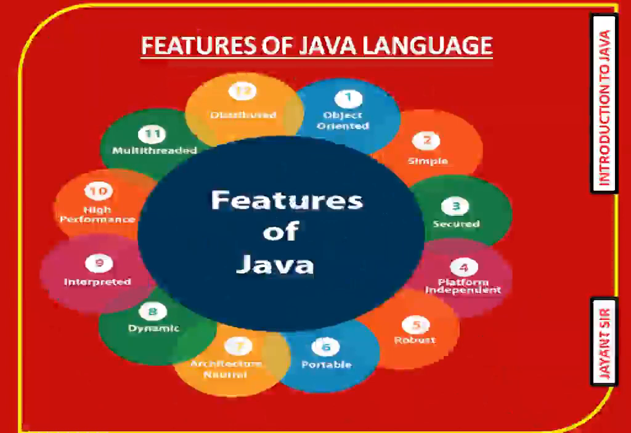Object-oriented, simple, secure, platform-independent, robust, portable, architecture-neutral, dynamic, interpreted, high-performance, multi-threaded, and distributed. Here so many features of Java are given. Children, as you are standard 10 students, you need not learn all the features. Only 4 to 5 features are enough for you. Then what are the features of Java?